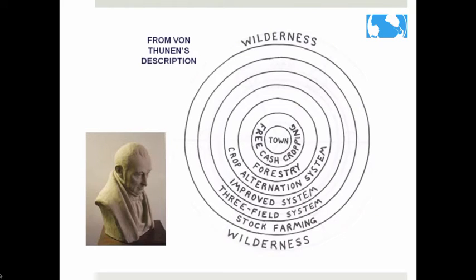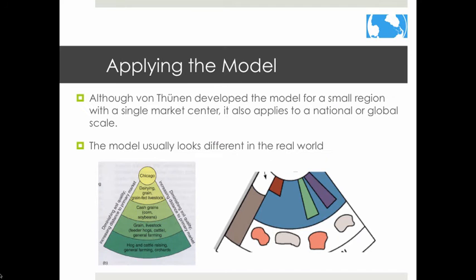Here's a more detailed diagram based on von Thunen's description in his book. He included a way to make use of crop rotation that made more sense based on maximizing profit. Instead of rotating crops with all the different zones, he only suggested rotating crops within certain zones. Although von Thunen developed a model for a small region with a single market, it can also be applied on a national or global scale, although the model generally looks much different in the real world.